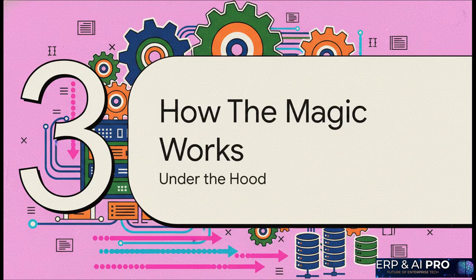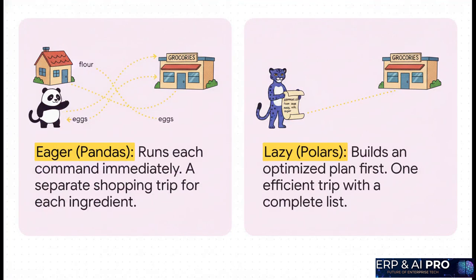The real secret is in how it works. So let's pop the hood and see what's going on. So the first big secret is something called lazy execution. See, Pandas is, well, it's eager. The second you give it a command, it runs off and does it.